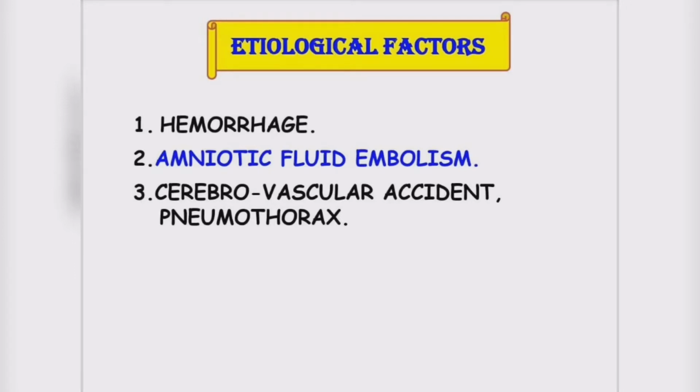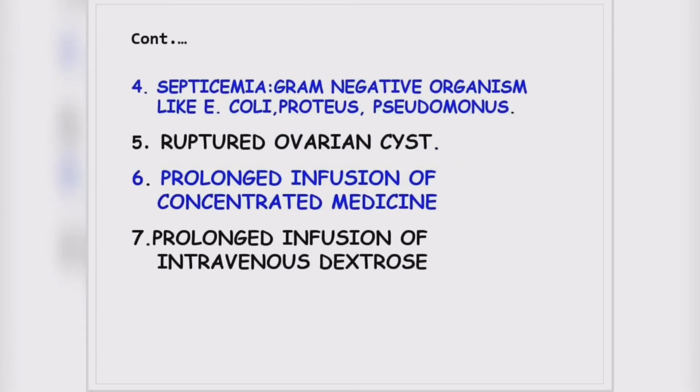Next, pneumothorax. Pneumothorax is mainly related to the respiratory system. When the patient is having pneumothorax or infection, there will be air collection, so it leads to a problem with the pulmonary circulation and the patient goes into shock. Next etiological factor, septicemia. Septicemia is an infection, maybe infection of the blood reaching the organs, and the main microorganisms responsible for septicemia are gram-negative organisms like E. coli, Proteus and Pseudomonas.